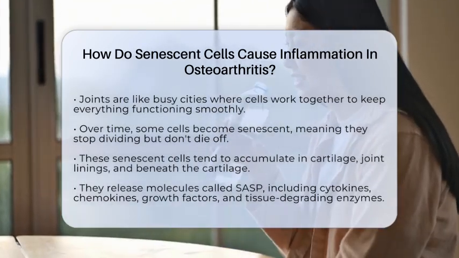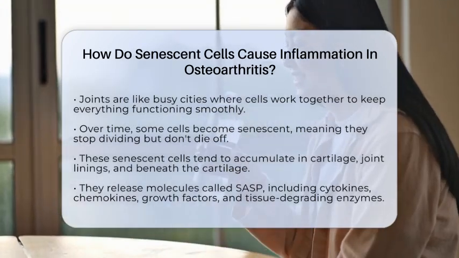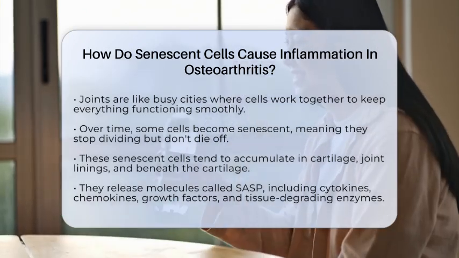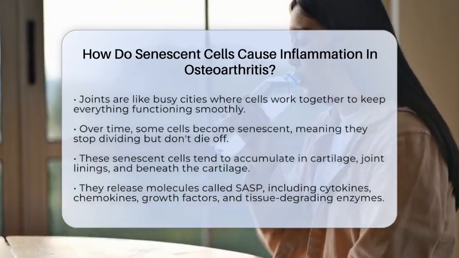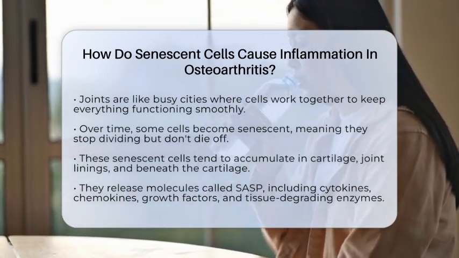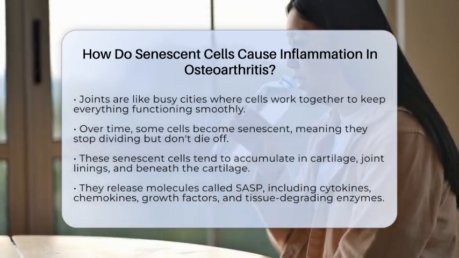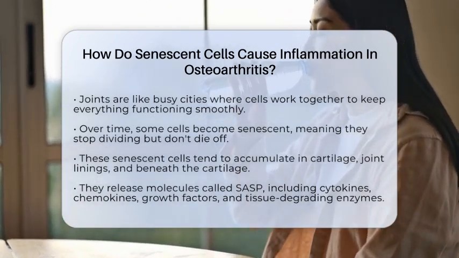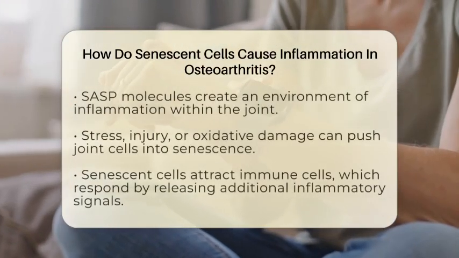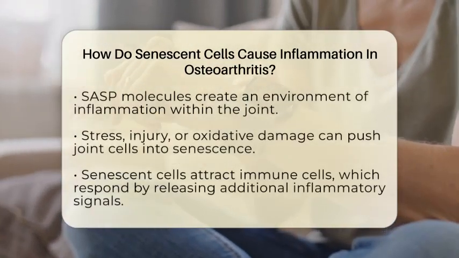In osteoarthritis, these senescent cells gather in areas like cartilage, the lining of joints, and the bone just beneath the cartilage. Their presence is more than just a quiet buildup. It actually stirs up trouble by releasing special molecules known as the senescence-associated secretory phenotype, or SASP for short. These molecules include things like cytokines, chemokines, growth factors, and enzymes that break down tissue. When these are released, they create a local environment of inflammation inside the joint.